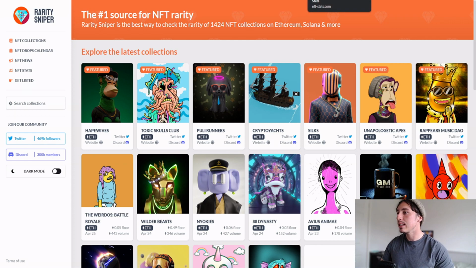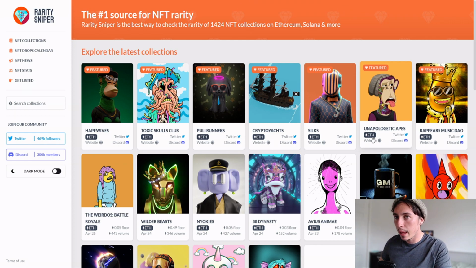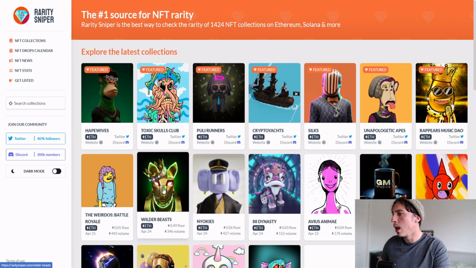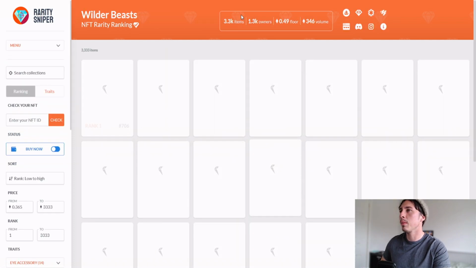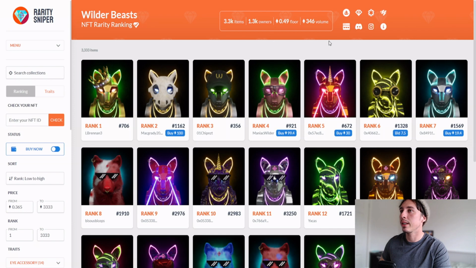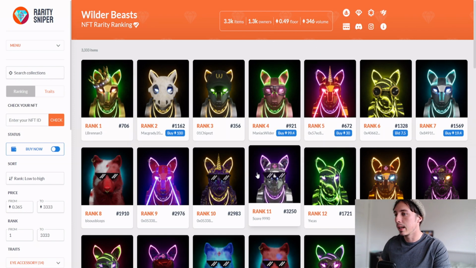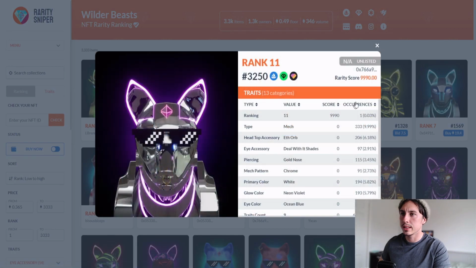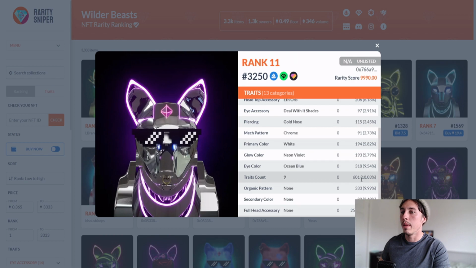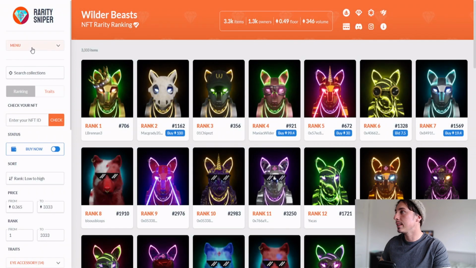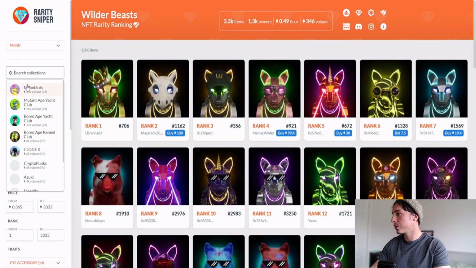Another one is Rarity Sniper, so quite similar to what we just looked at. If we were to look at, for example, let's say Wildebeests, 346 Ethereum volume. We can see there's 3,300 items with a 0.49 Ethereum floor price. We can just simply click onto this and it's going to give us the similar metadata right here for each NFT and the whole entire breakdown. So quite easy to use. You can search your collections right here.